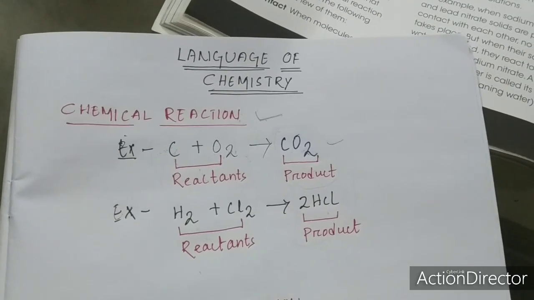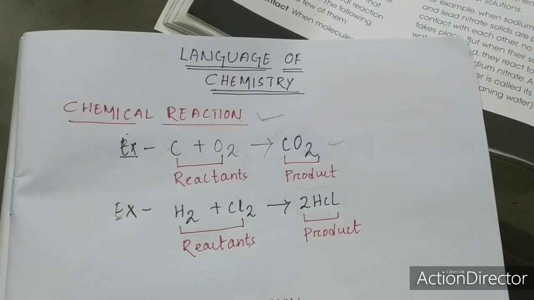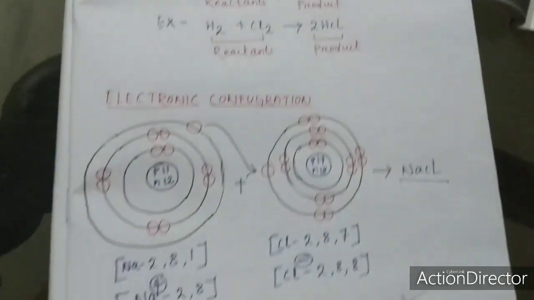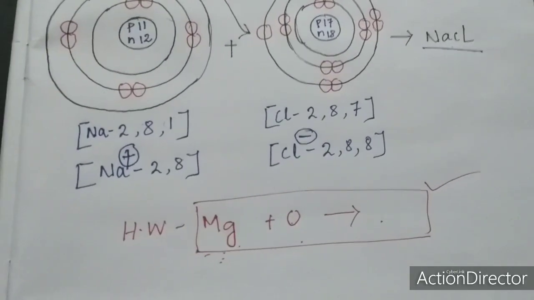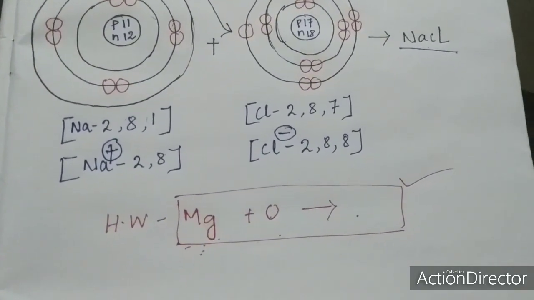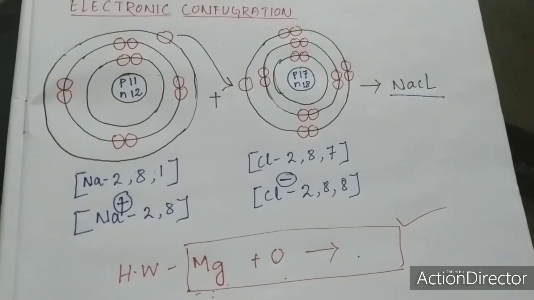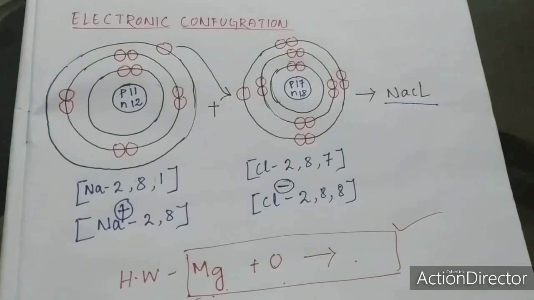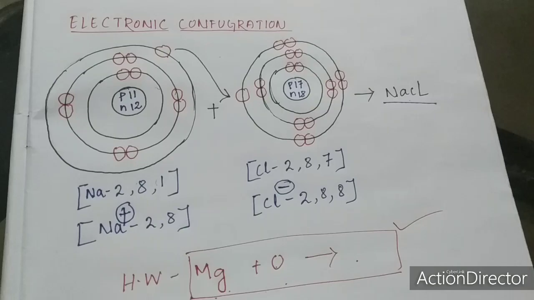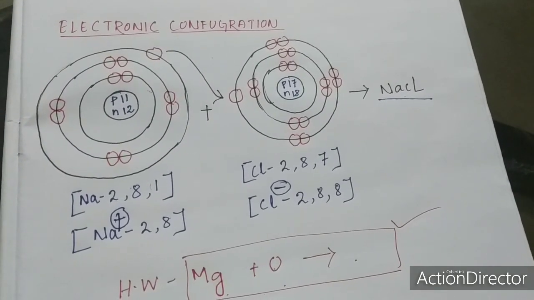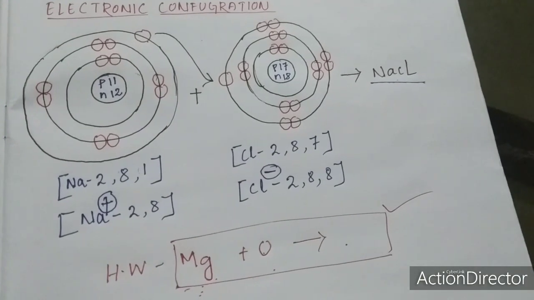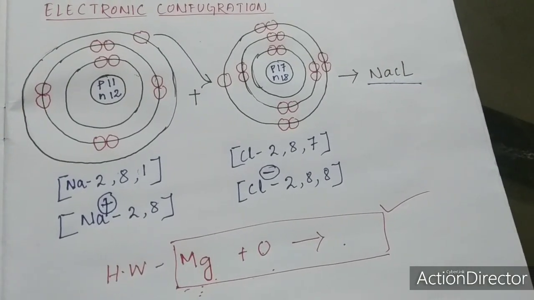So when you do the electronic configuration of magnesium, I hope you can surely find how many oxygen you need. Try to do this on your own. As we have done for sodium and chlorine, once you do that, then go for magnesium and oxygen. It will be easy for you.